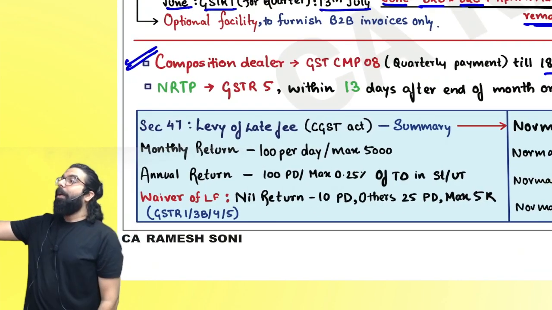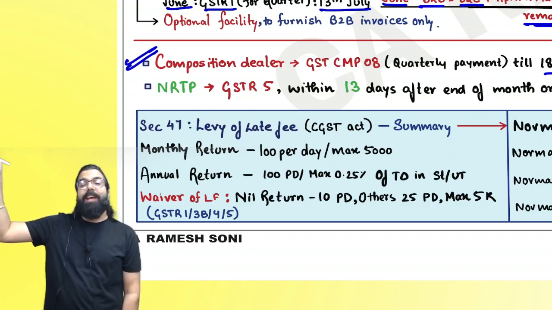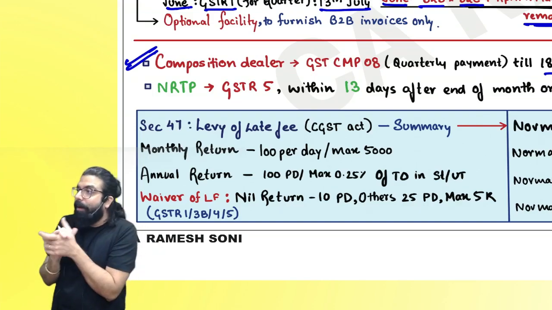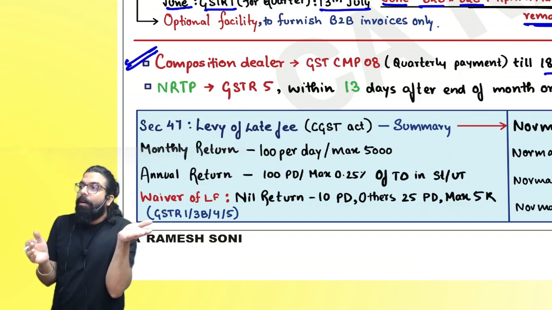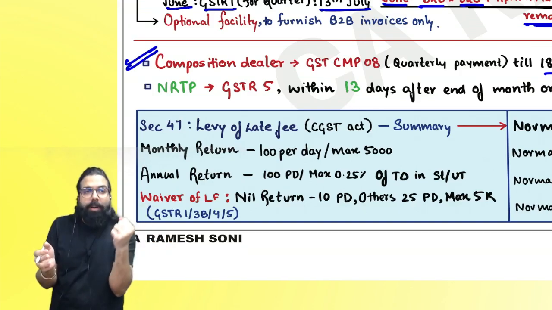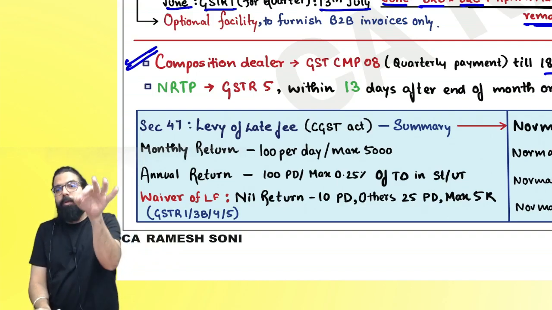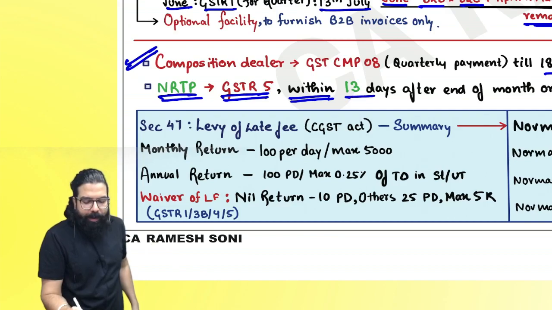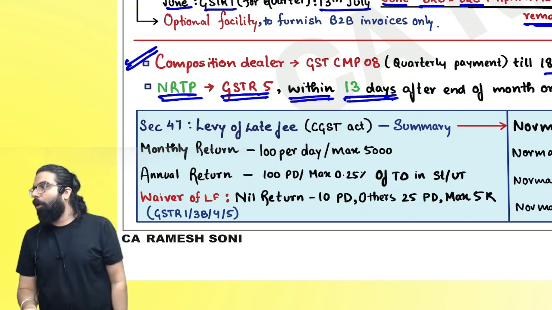Everyone listen. The due date for an NRTP to file GSTR 5 was 20th. If the NRTP files on the 20th, how will I take the credit? Because my GSTR 2B will be created on the 14th. Hence the government made one change and said, hey NRTP, your GSTR 5 due date will not be the 20th, now it will be the 13th. Are we all clear, everyone?